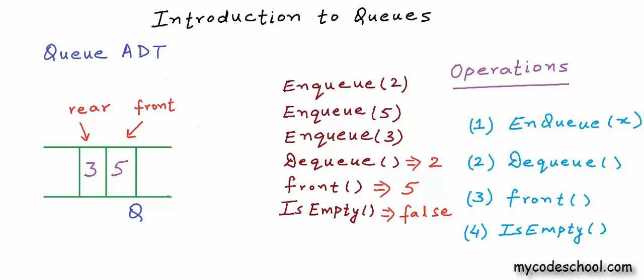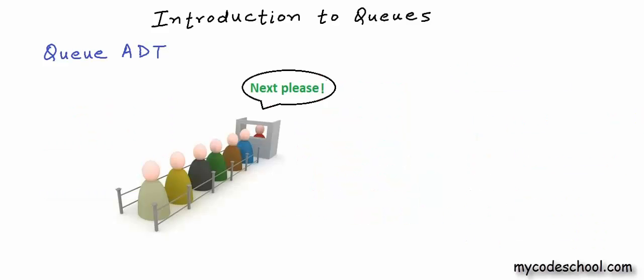Now one obvious question can be, what are the real scenarios where we can use queue? What are the use cases of queue data structure? Queue is most often used in a scenario where there is a shared resource that's supposed to serve some requests, but the resource can handle only one request at a time. It can serve only one request at a time. In such a scenario, it makes most sense to queue up the requests. The request that comes first gets served first.